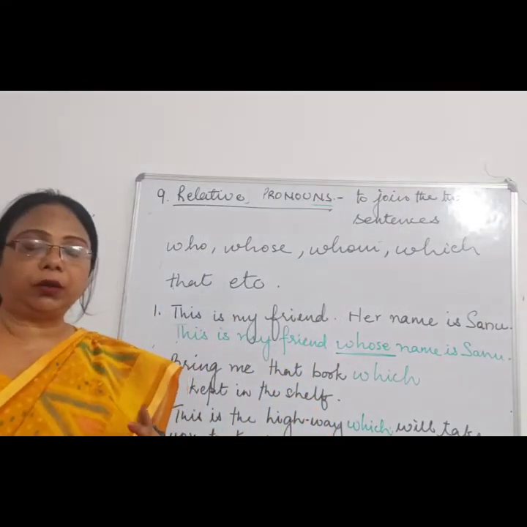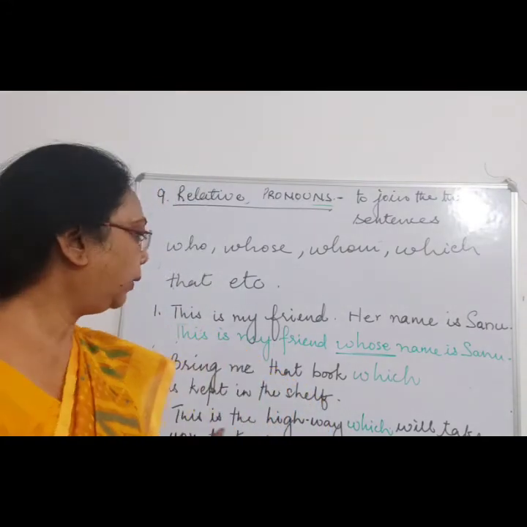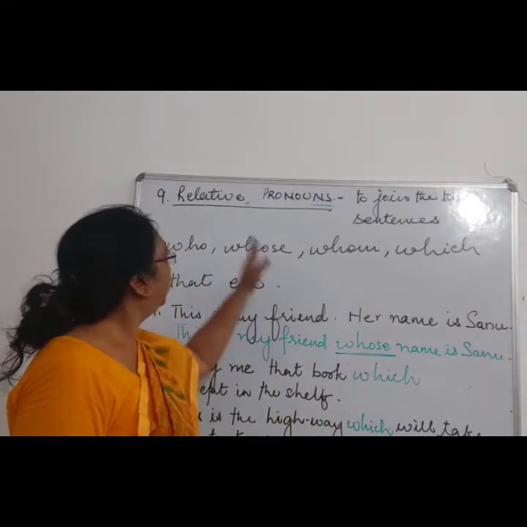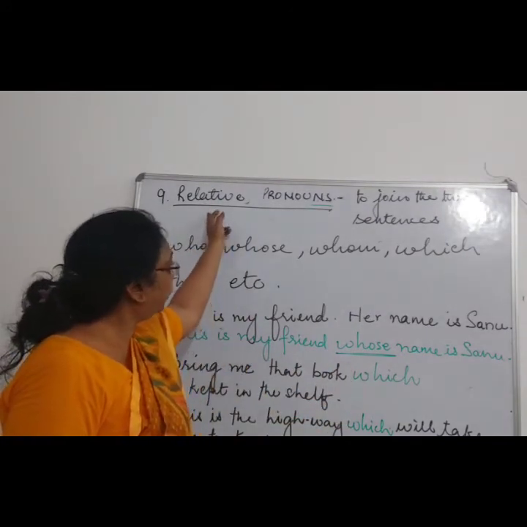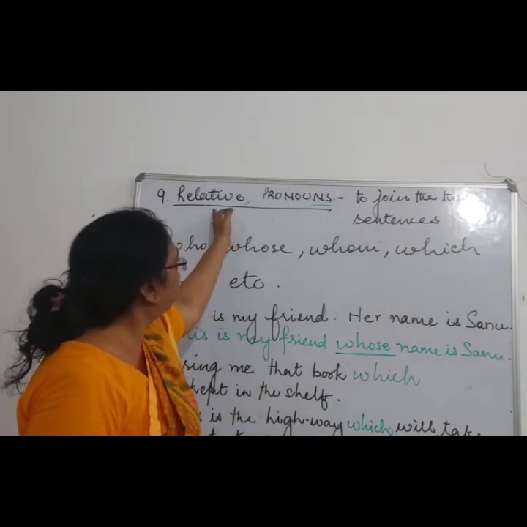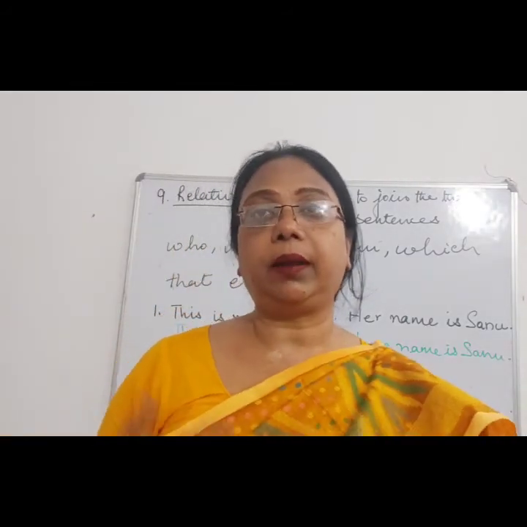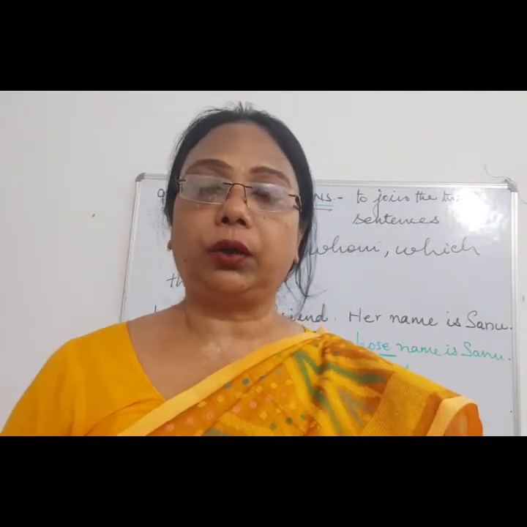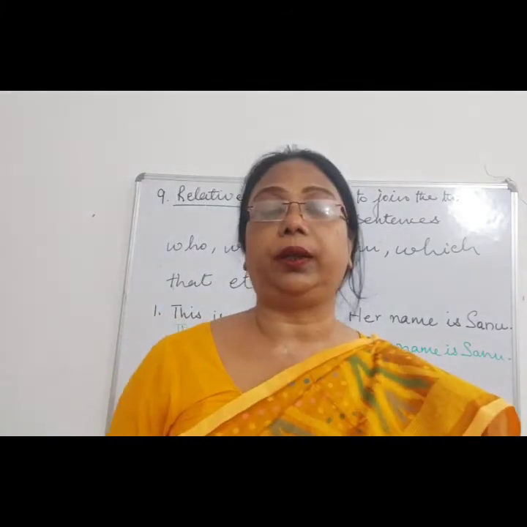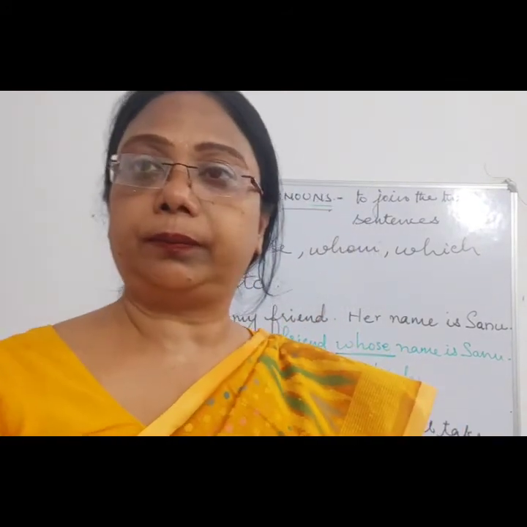Now without changing the meaning, without changing any words, we remove some words to form this, and the words we have removed are replaced by the relative pronoun, to form one sentence. This is how you will be doing the relative pronoun when two sentences are given, and this is how you will be joining them.